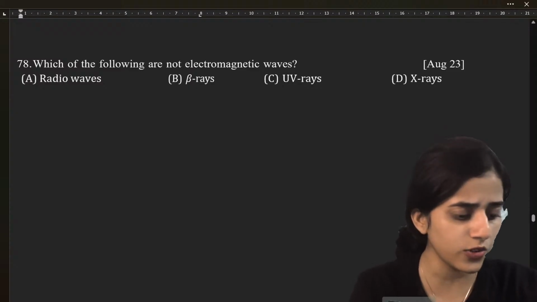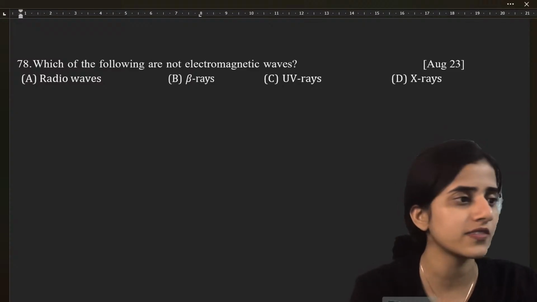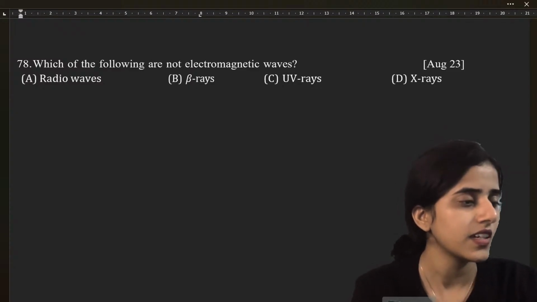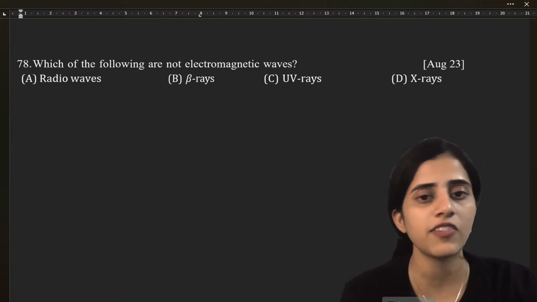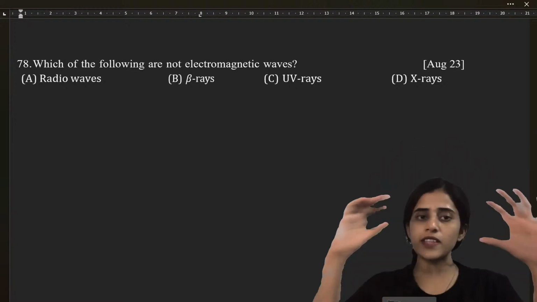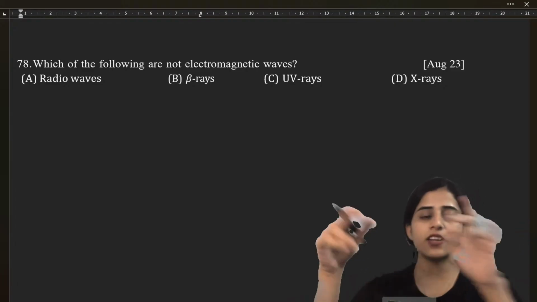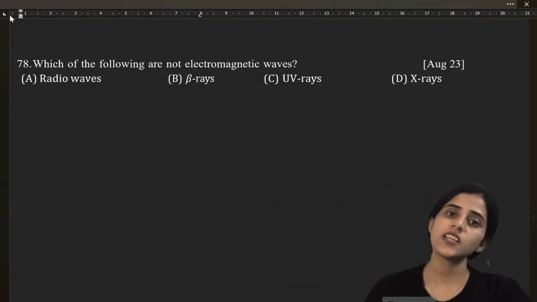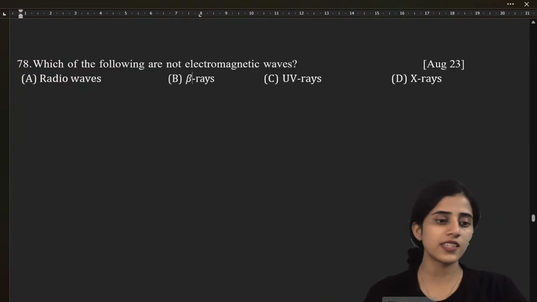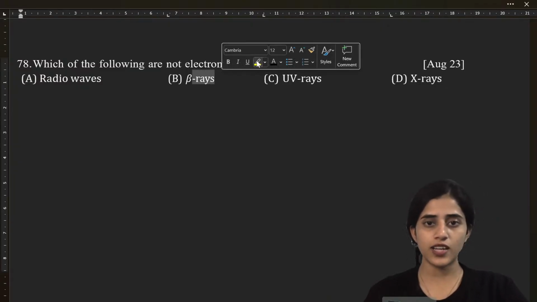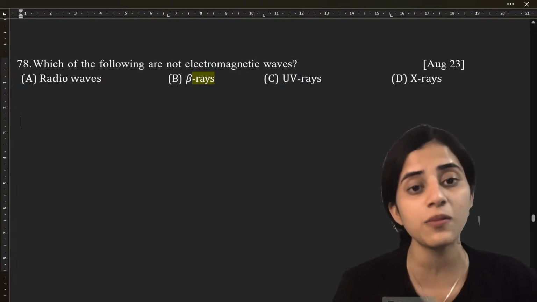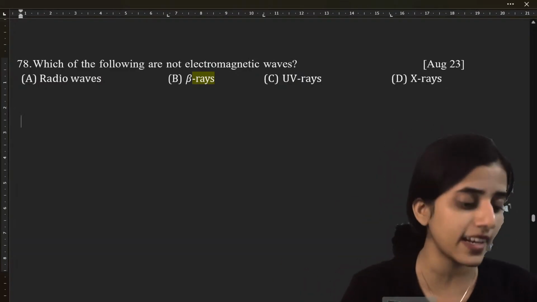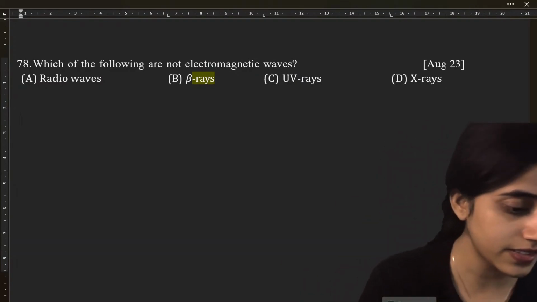C. UV is an electromagnetic wave. Radio wave is an electromagnetic wave. X-ray is also electromagnetic. Remember that spectrum: radio, micro, and all of those. All of those are electromagnetic waves. So the only one that is not there is beta rays. So that is the answer. Beta comes from radioactivity. That is not an electromagnetic wave.